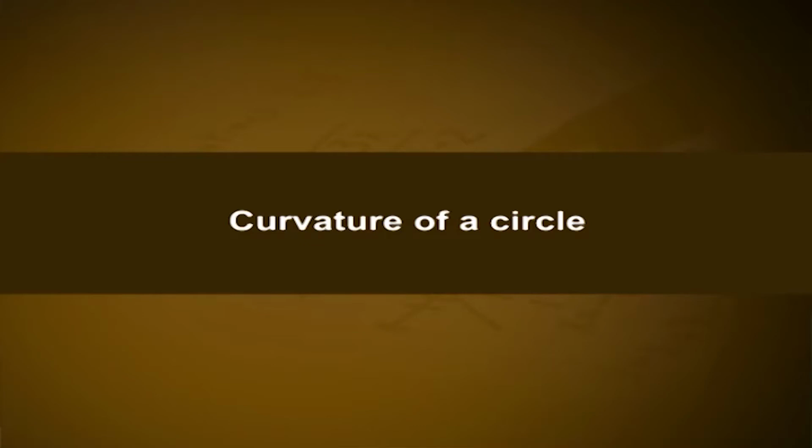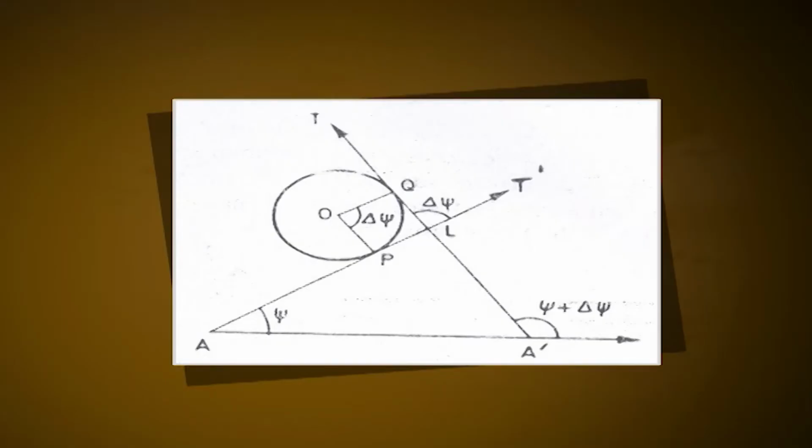Curvature of a circle. To prove that the curvature of a circle is constant: intuitively we feel that the curvature of a circle is the same at every point, and that the larger the radius of the circle, the smaller will be its curvature. It will now be shown that these intuitive conclusions are consequences of our formal definition of curvature. Consider a circle with radius r and center O.